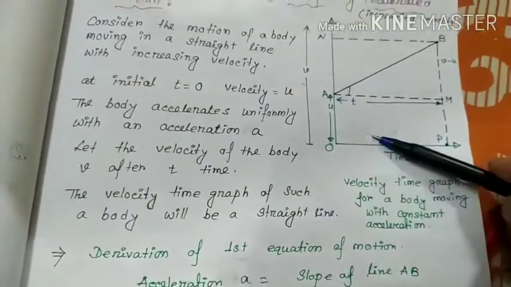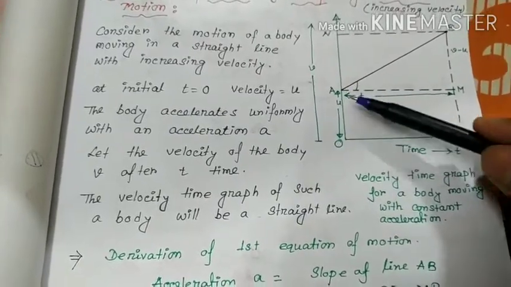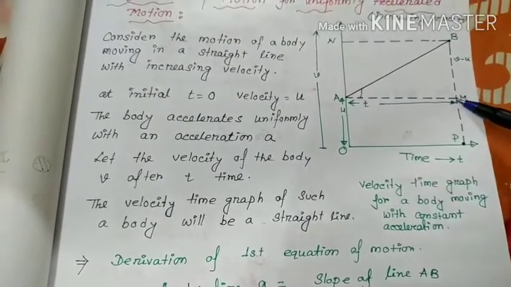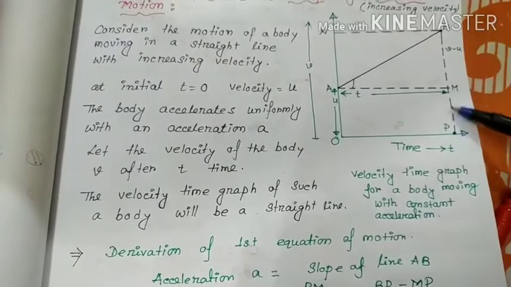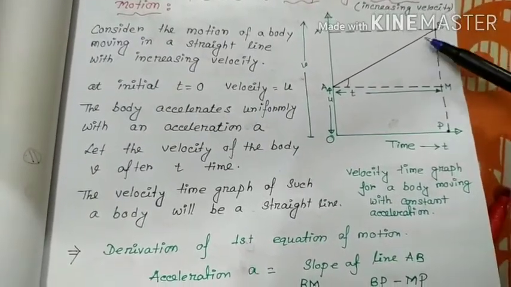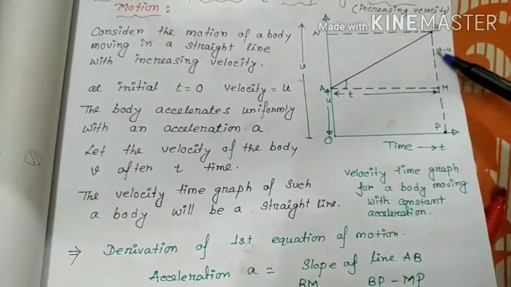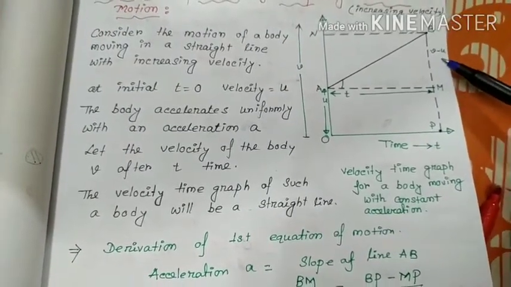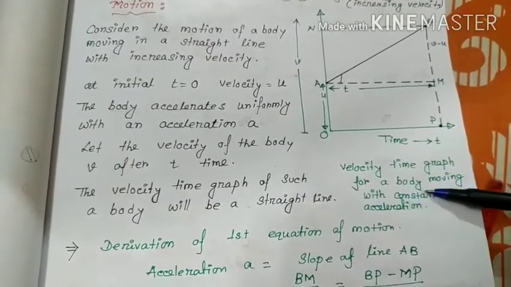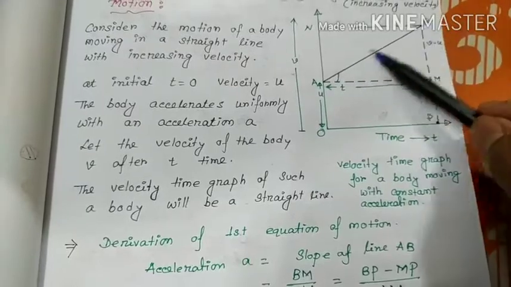Clear friend? Just remember, initially this is u, AO is u, so AO and MP are the same. AO is u, then MP is u, and BP, the final velocity, is v, so BM is equal to v minus u. Clear? This is the velocity-time graph for a body moving with constant acceleration, we will get this line, right friend?